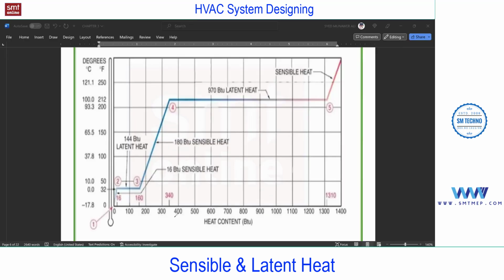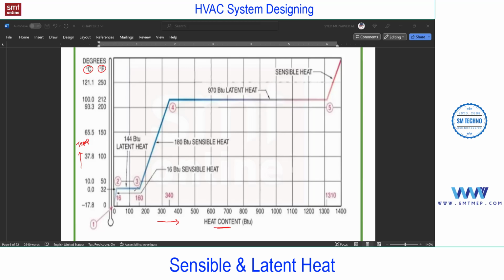Okay, so in this figure, you can find that the X direction is the heat content, nothing but enthalpy, and in the Y direction you can consider temperature in degrees centigrade as well as degrees Fahrenheit. This blue line represents the state of water.